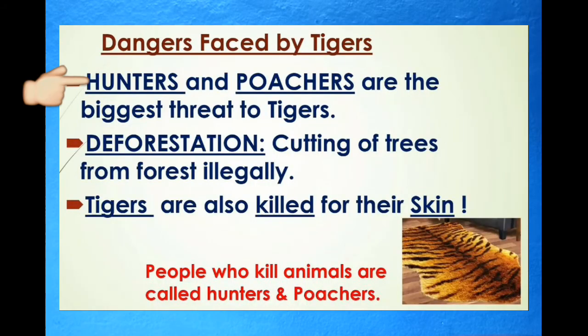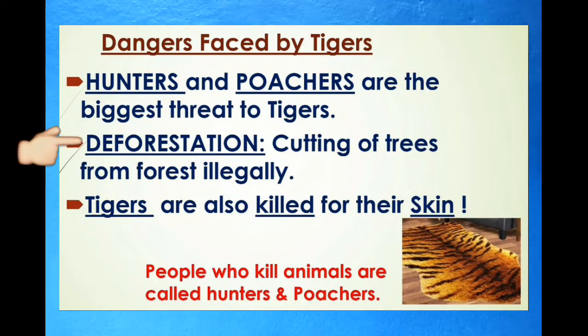Hunters and poachers are the biggest threat to tigers. Poachers are people who hunt animals and sell their body parts to make money. Hunters and poachers kill tigers and sell their beautiful skin at a very high cost. The second reason is deforestation. Deforestation is cutting off trees from a large area of a forest. Forest is home for the tigers and many other animals. If trees are not there, then where will the animals live?